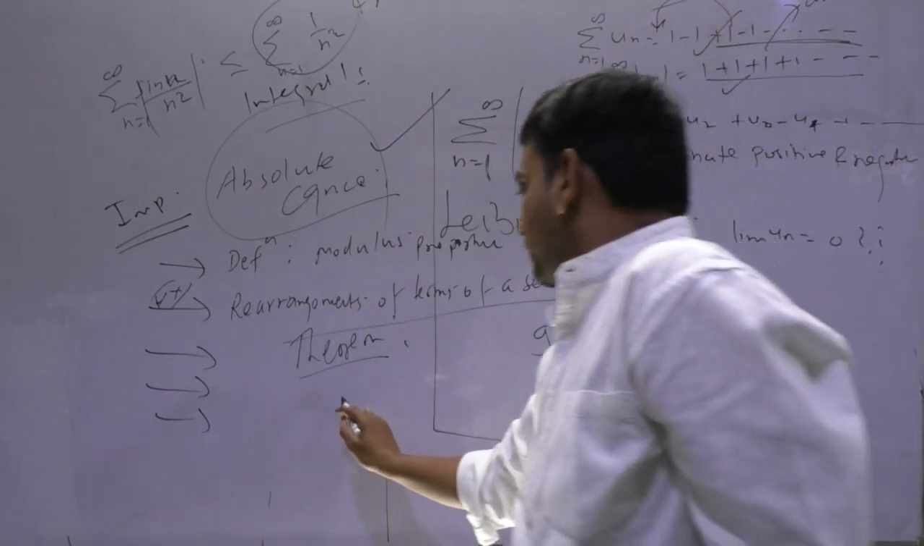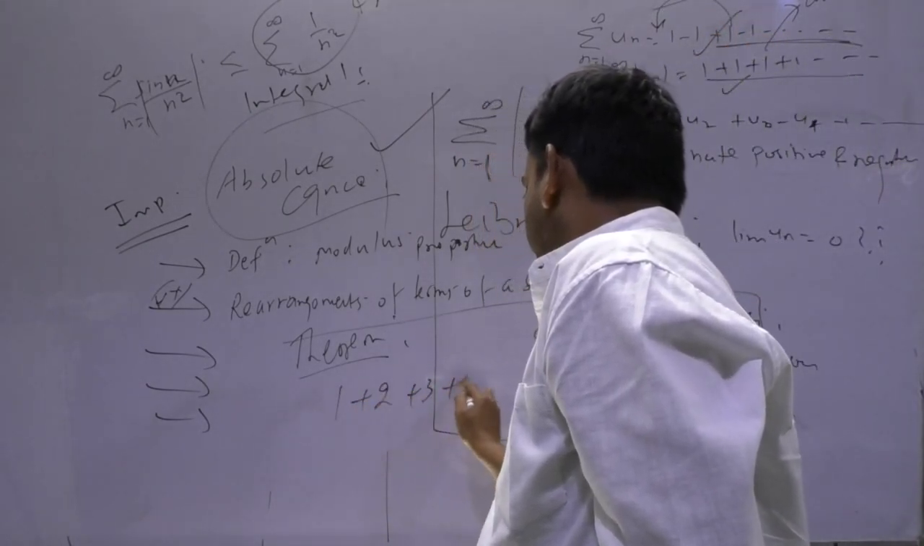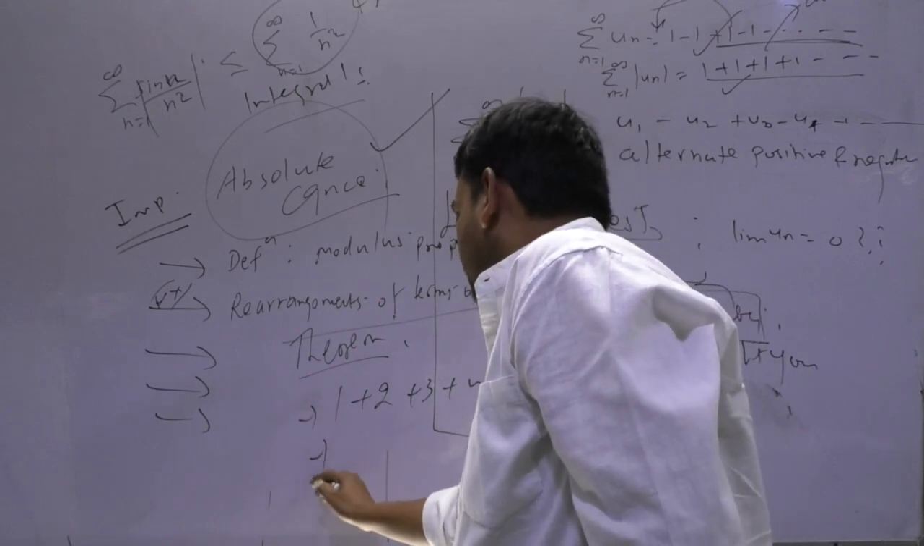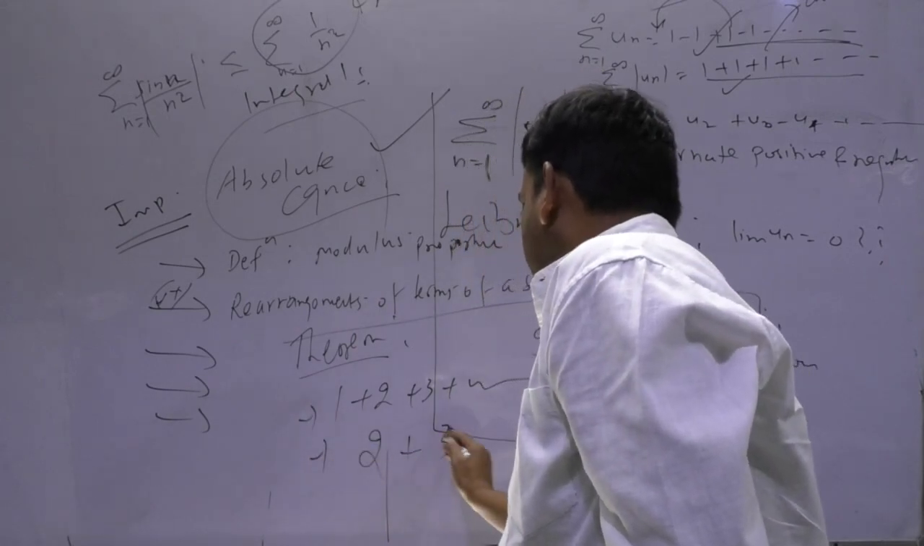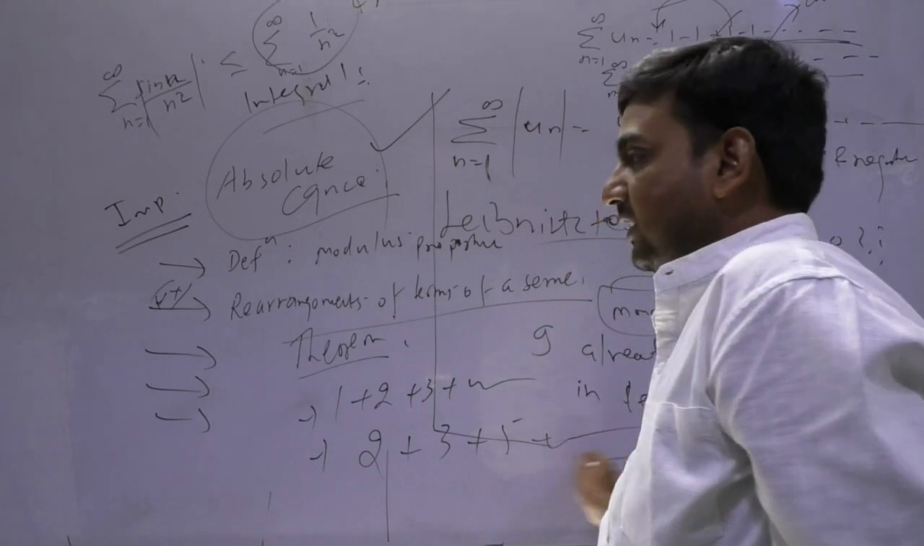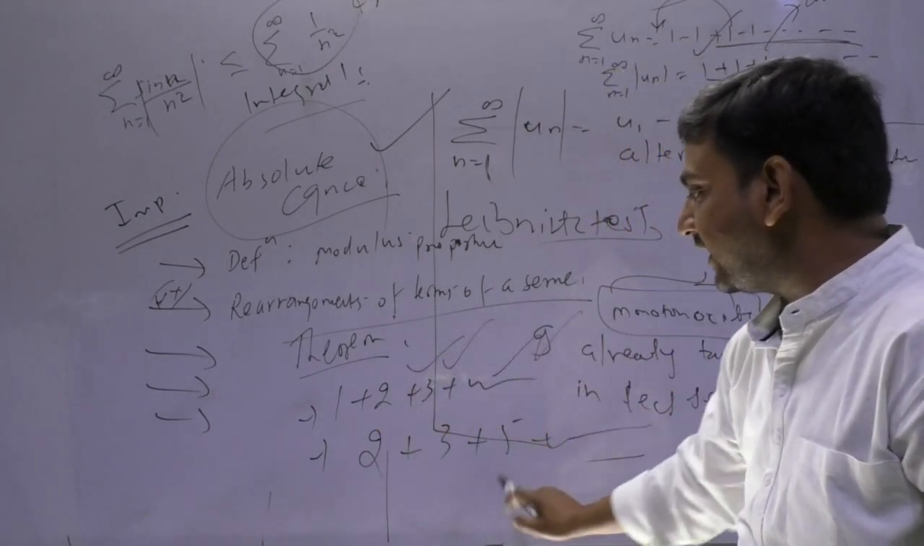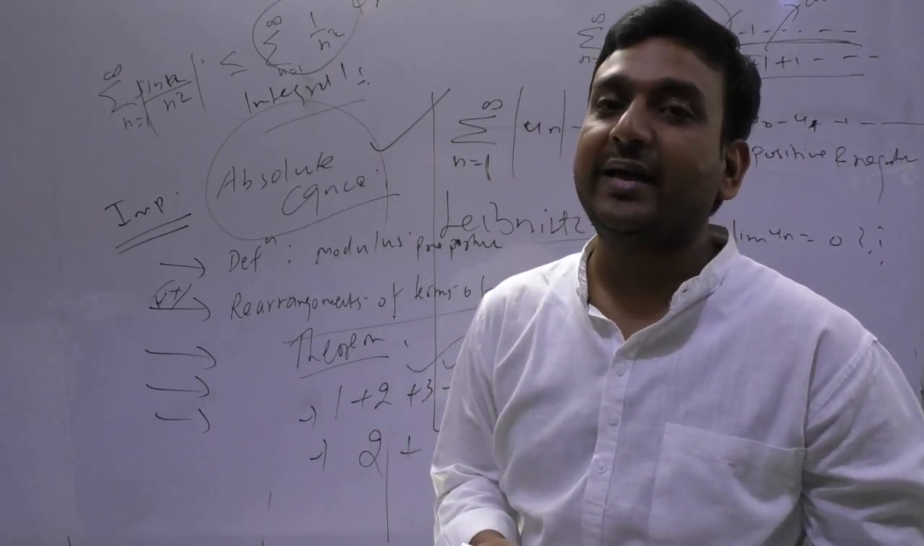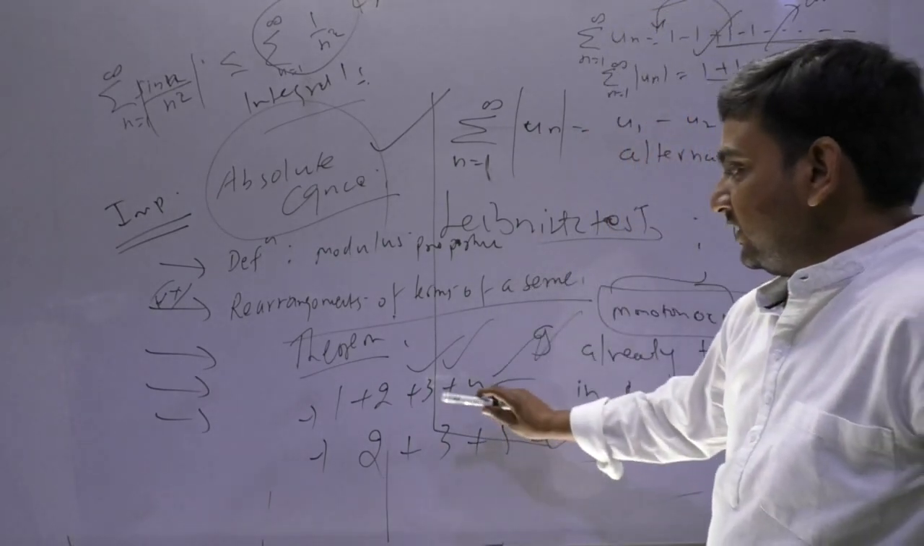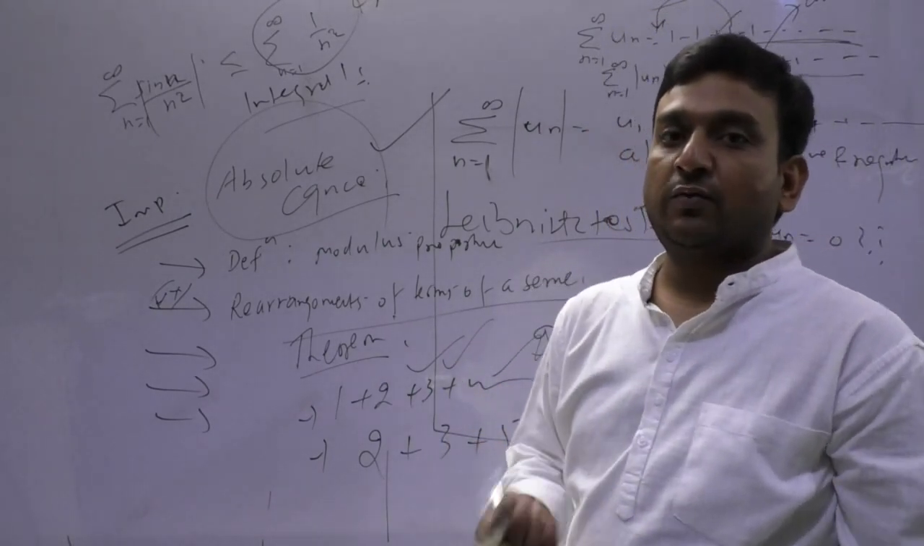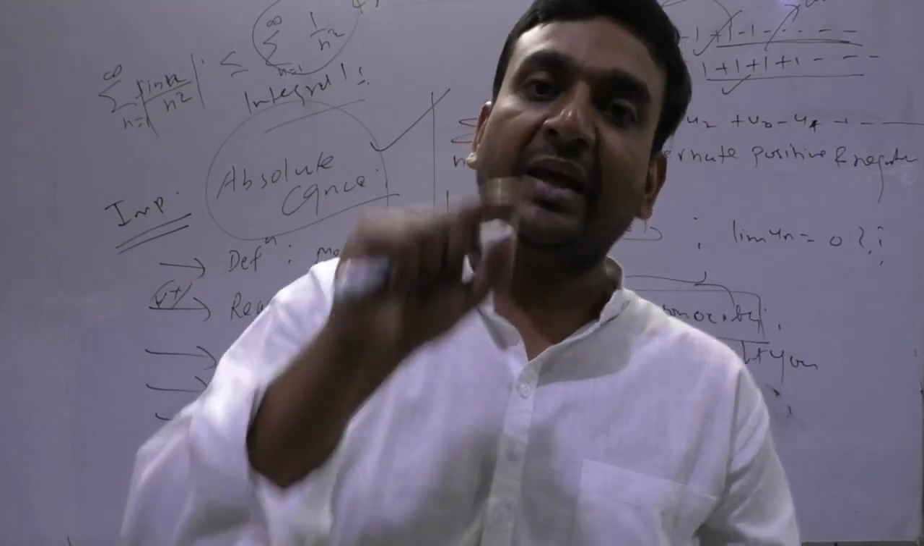Means suppose that you have written a series like this, and rearrangement of terms means suppose that 2 is written first, 3 is written later, plus 5, written like this. Terms will come from the same series, but their order will be altered. Then their nature, means their convergence or divergence, may be altered.